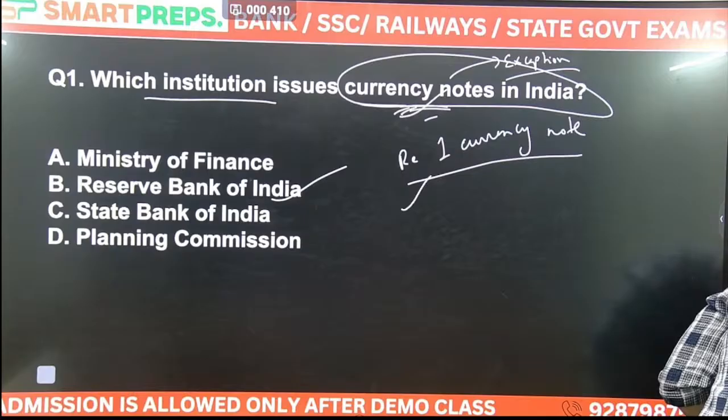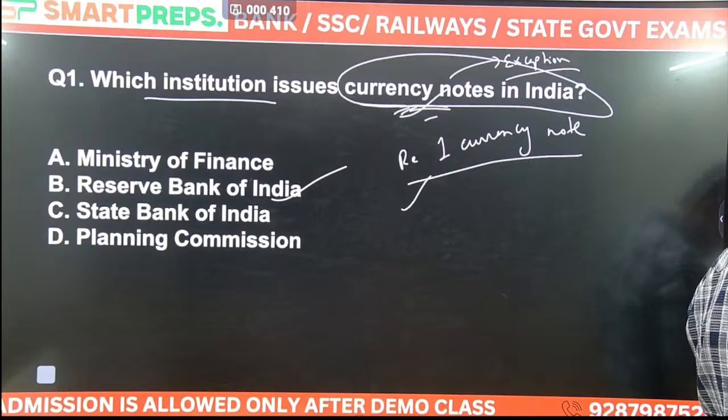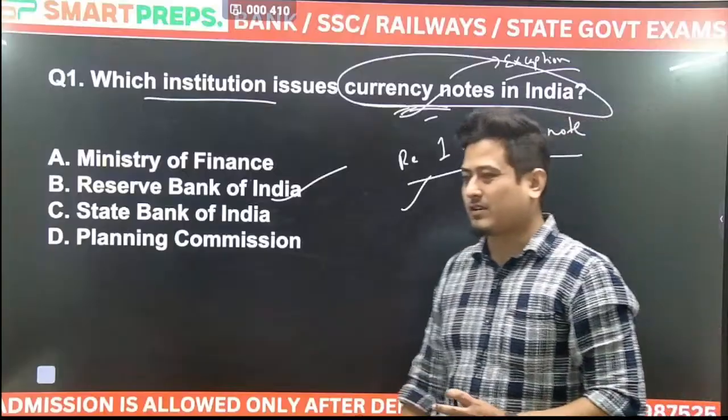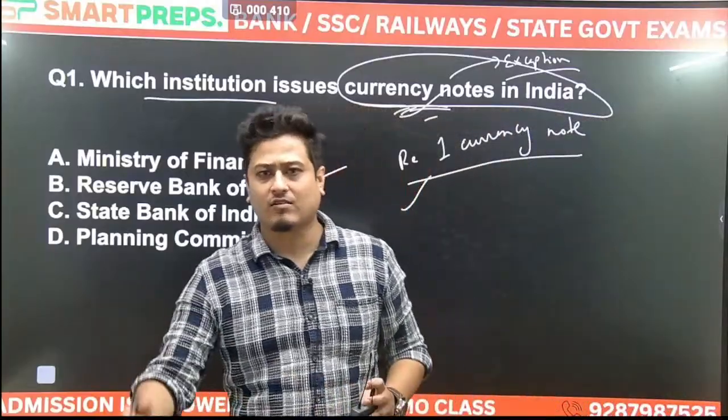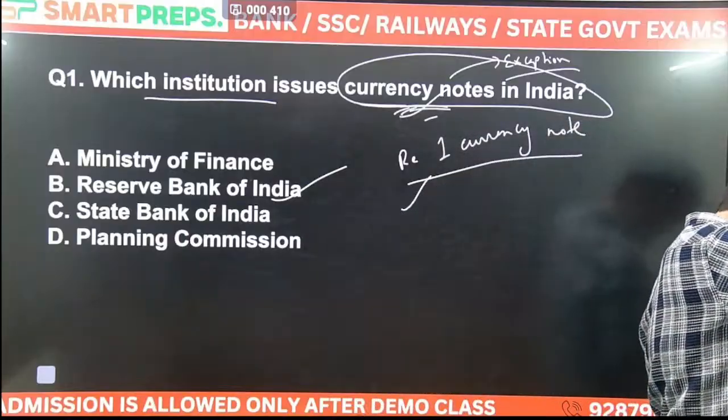Who issues the 1 rupee currency note? Do you know which organization? Organization, you can call it organization or you can call it any other entity, whatever it is. Who issues the 1 rupee currency note?